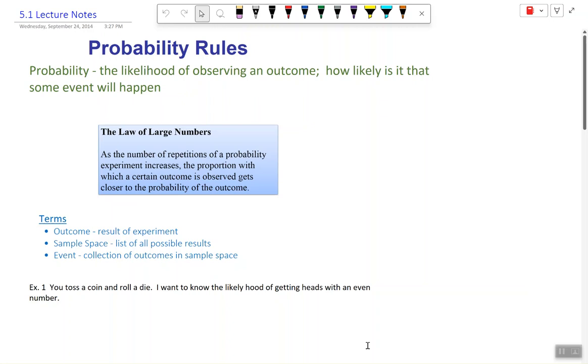In this chapter on probability, we're going to first begin our discussion of probability by understanding what probability is and then how it relates to what we've been discussing so far. The first thing I would like for you to understand is that probability is the likelihood of observing some outcome. So it's how likely it is that some event is going to happen. Most of us intuitively understand probability on a very basic level, which we're going to investigate right now.